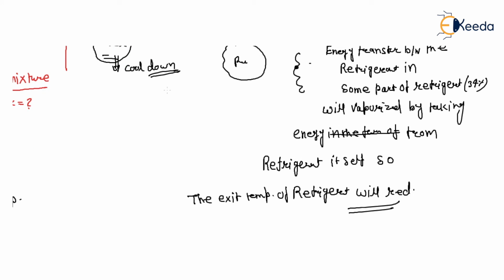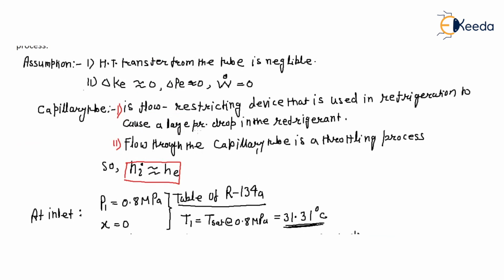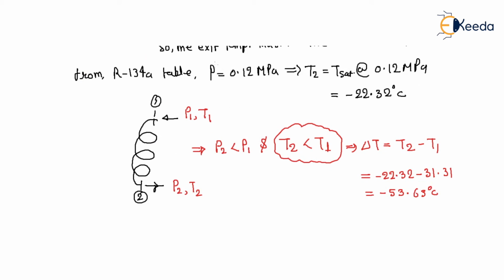But there is a confusion here. Lots of students get confused here when we ask like that. So this is your refrigerator, this is your capillary tube, and this tube has a dropped temperature. The temperature will drop if and only if heat is transferred, but there is no heat transfer.